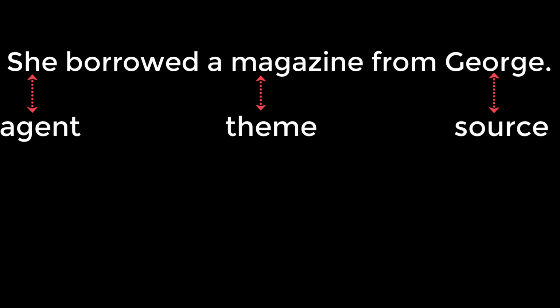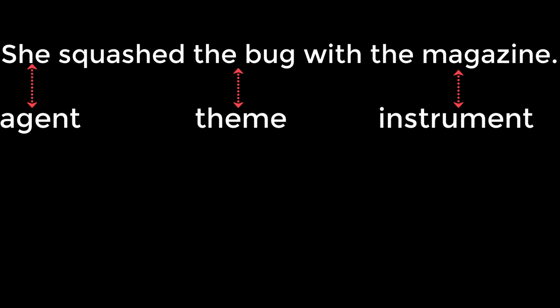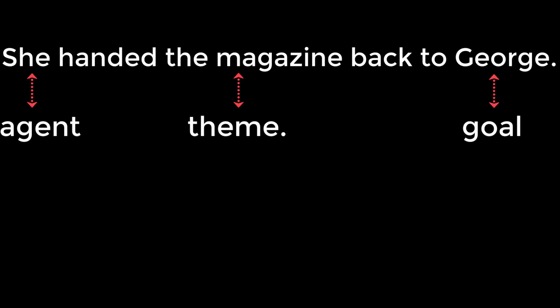She borrowed a magazine from George. She is the agent, a magazine is the theme, from George is the source. She squashed the bug with the magazine. She is the agent, the bug is the theme, with the magazine is the instrument. She handed the magazine back to George. She is the agent, the magazine is the theme, back to George is the goal. "Gee, thanks," said George. George is the agent.